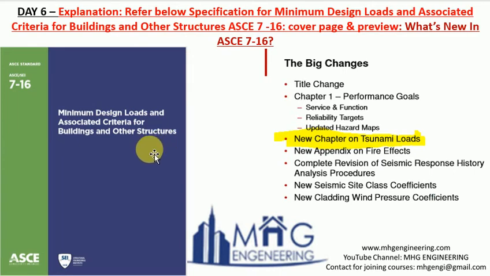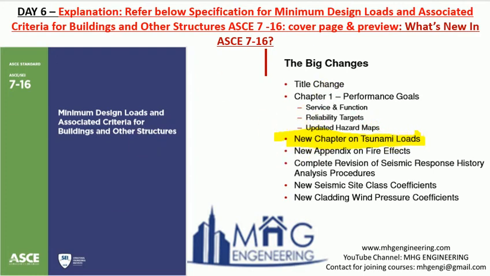I have attached over here. This is the cover page of ASCE 7. Explanation: refer below specification for minimum design loads and associated criteria for buildings and other structures, ASCE 7-16. Okay, this is a cover page, and on the right hand side I have attached a preview of what is new in ASCE 7-16. So these are the new additions, and in that the major change, a new chapter on tsunami loads, was added.